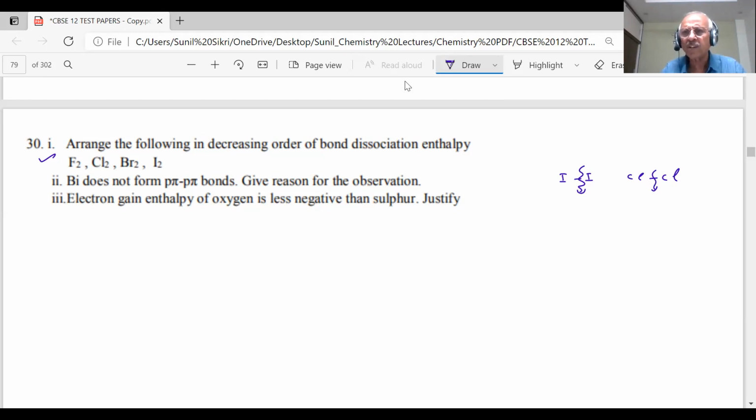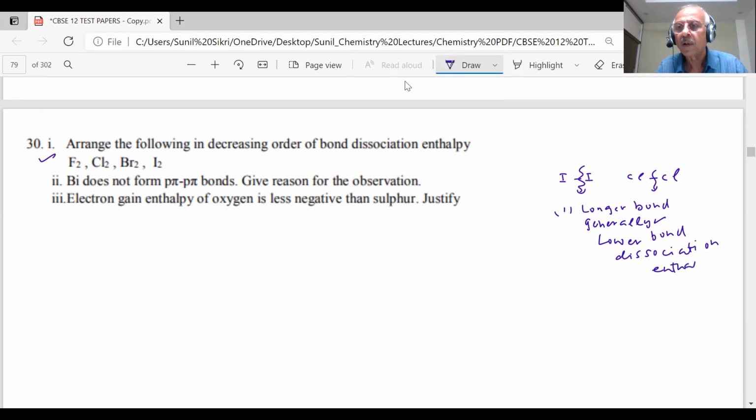Bond dissociation enthalpy. What rule did I tell you? The longer the bond, the easier it is to break. Generally, I am saying generally, because there will be some differences. The longer the bond, the lower the bond dissociation enthalpy. That we have learned, students. But there will be exceptions. Why did I say generally? Because there are exceptions. Now we have to see whether there is any exception here or not.